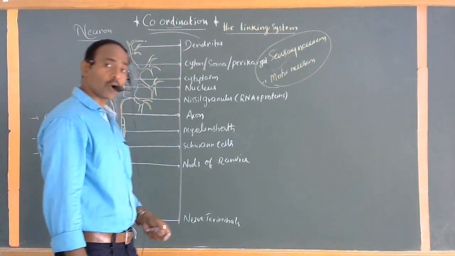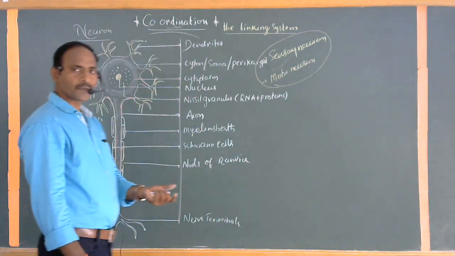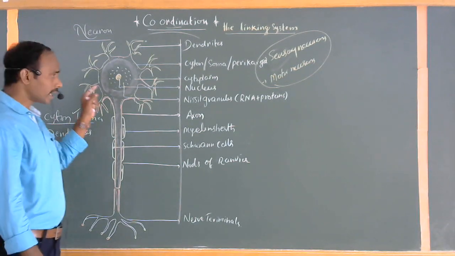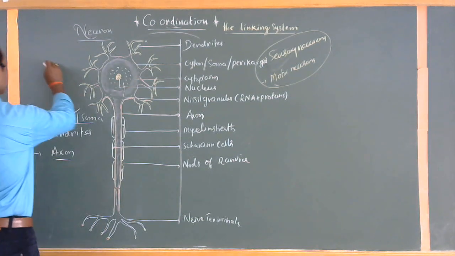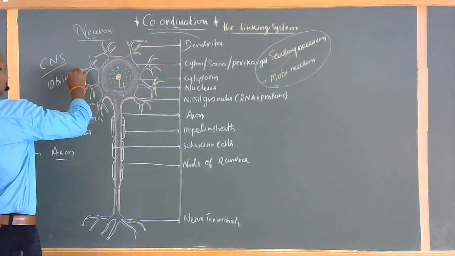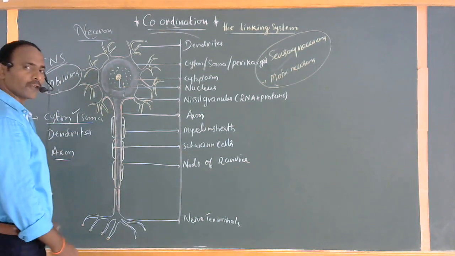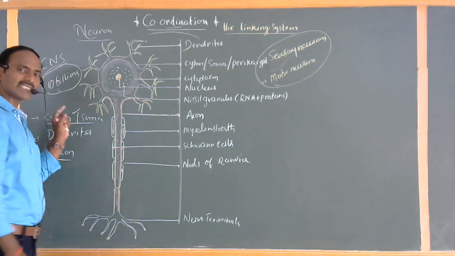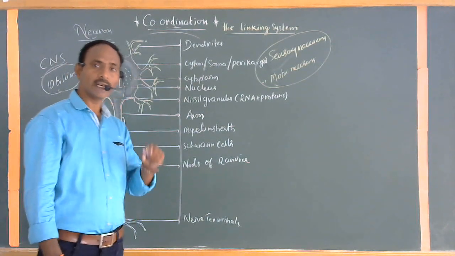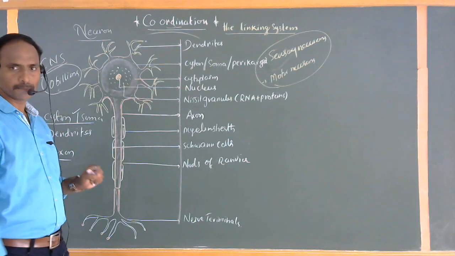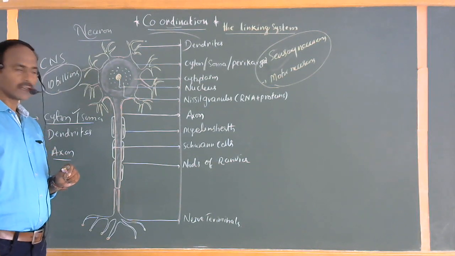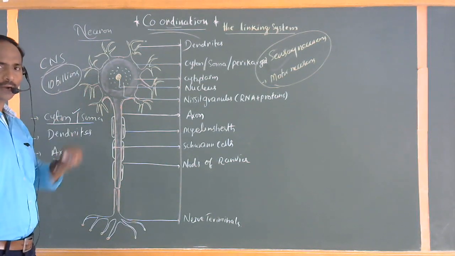These nerve terminals may also contact another cyton, its dendrites, or another axon's terminals. One more thing: in our nervous system, 10 billion neurons are present in total. Out of these 10 billion neurons, more than 2.5 billion are accommodated in the brain. The brain occupies one-fourth of the neurons. The remaining 75% of neurons are present in the rest of the body.